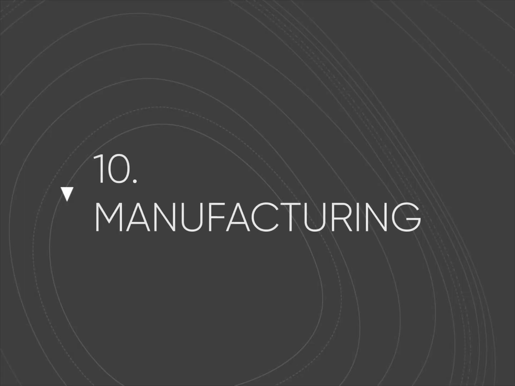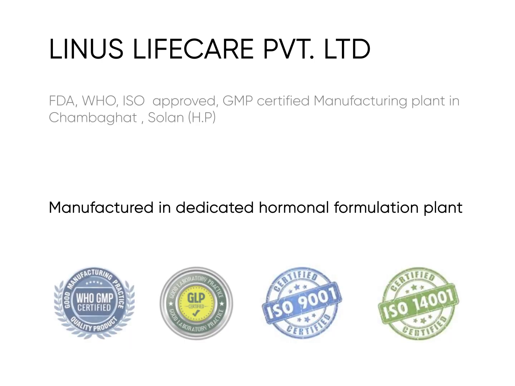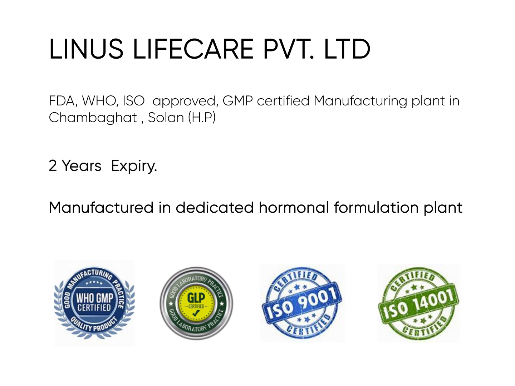Manufacturing. Plus9 is manufactured by Linus Life Care Private Limited in Solon. The manufacturing unit is dedicated for hormonal formulation, which is WHO GMP certified, GLP certified, ISO certified. Plus9 is manufactured by one of the largest manufacturers of this molecule. It comes with a promise of highest quality and efficacy. The syringe and needle are strong and easy to use by the physician. The expiry of the injection is 2 years.